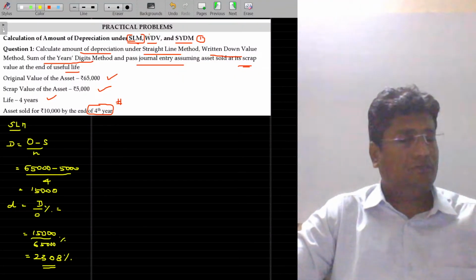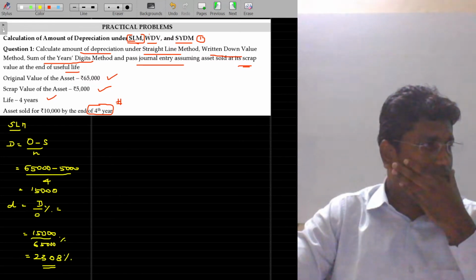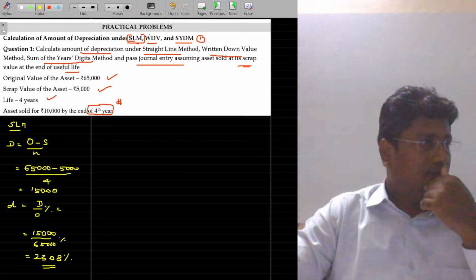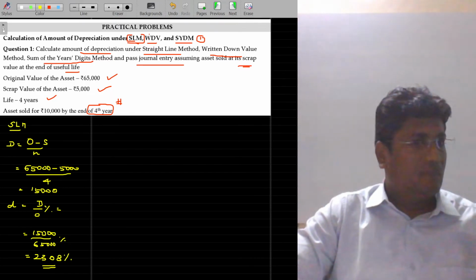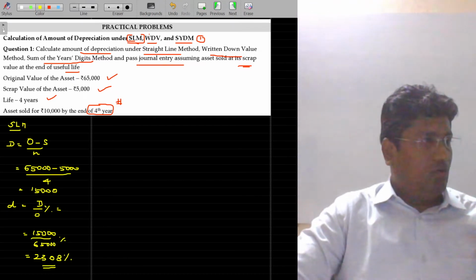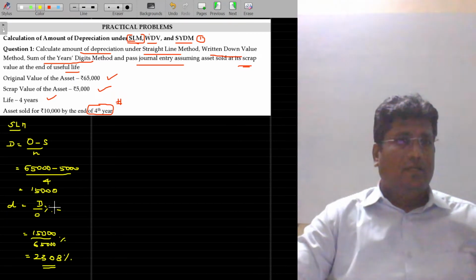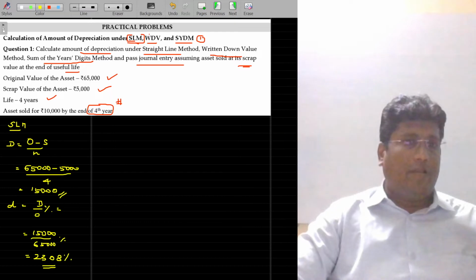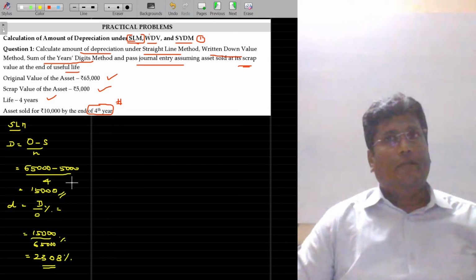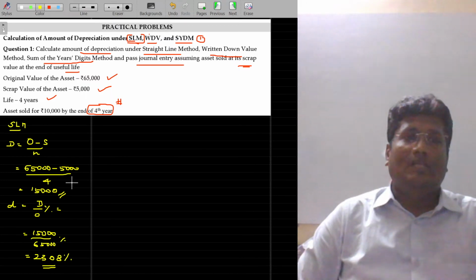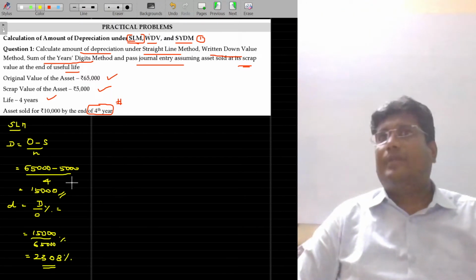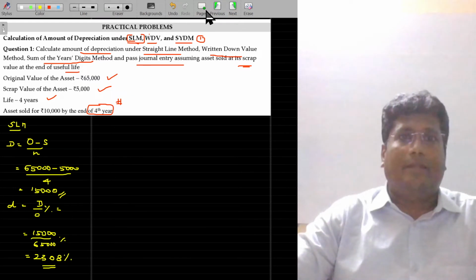Okay, hope now you are clear with this. Depreciation was already calculated for the straight line method. Now for the WDV method. When it comes to the WDV method, again you have to understand some additional data.